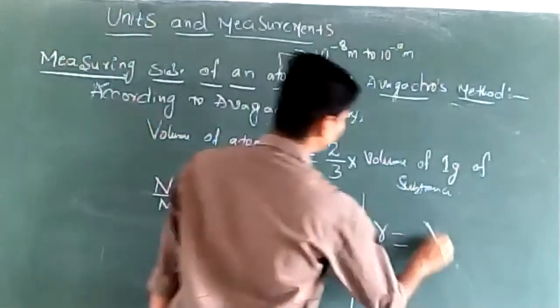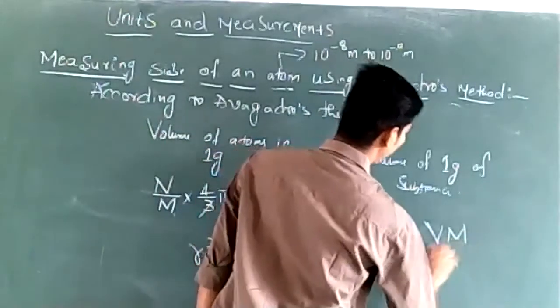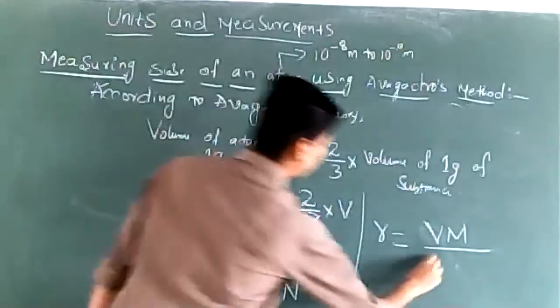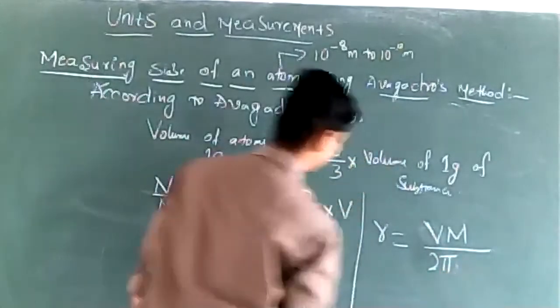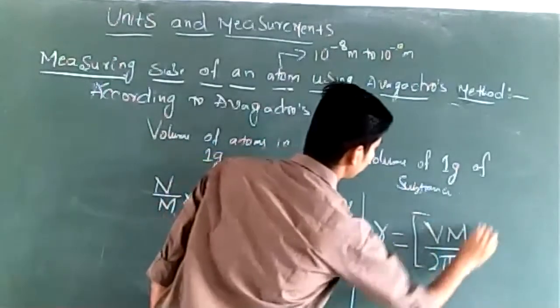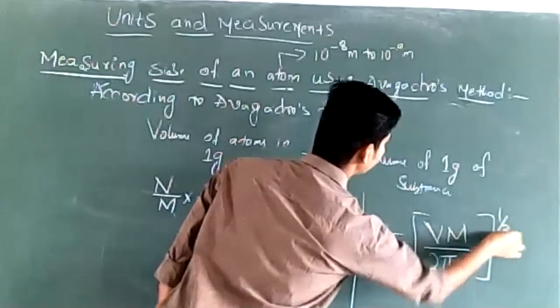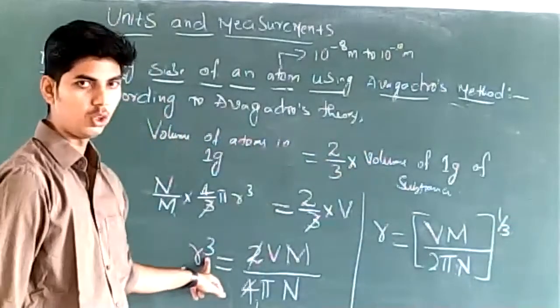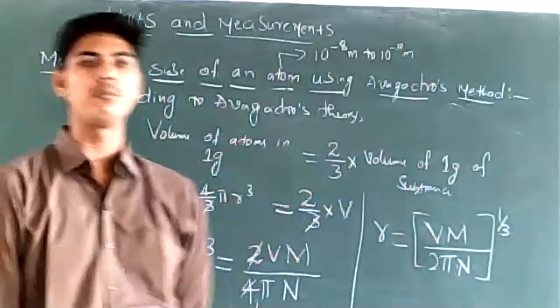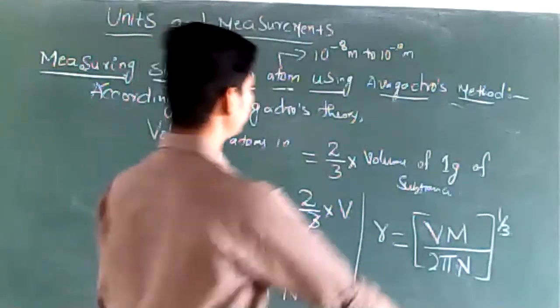R will be equal to Vm divided by 2 pi n, power 1 by 2. See, this is r cube. Taking the cube to this side gives the cube root. Cube root is nothing but power 1 by 3.